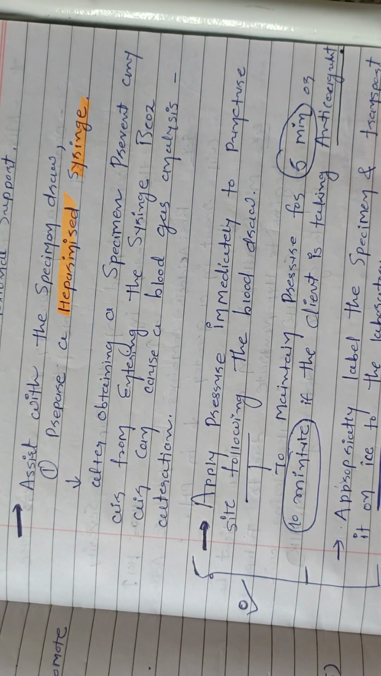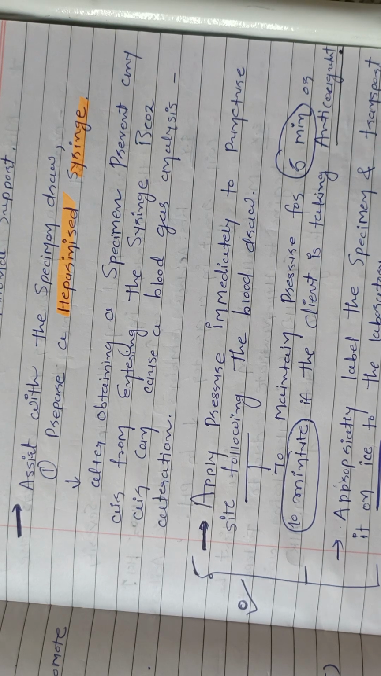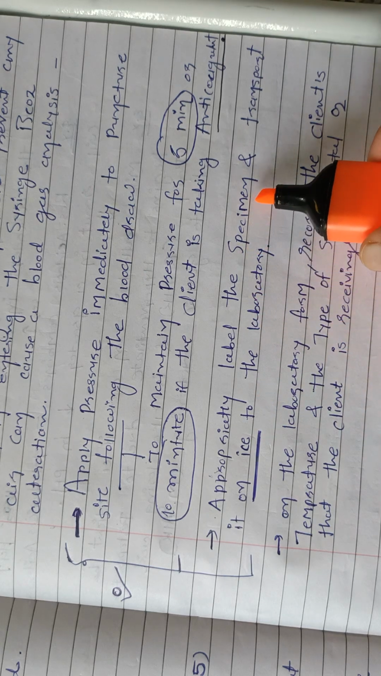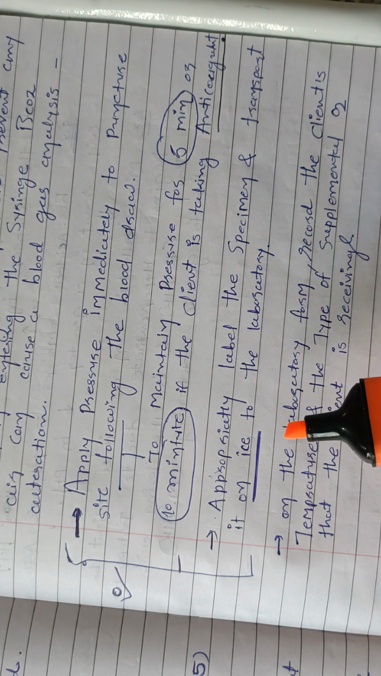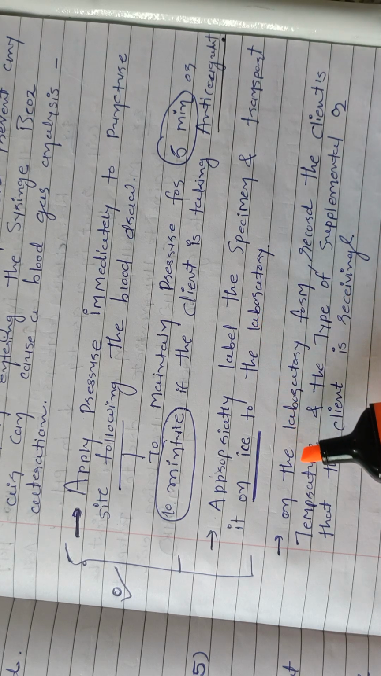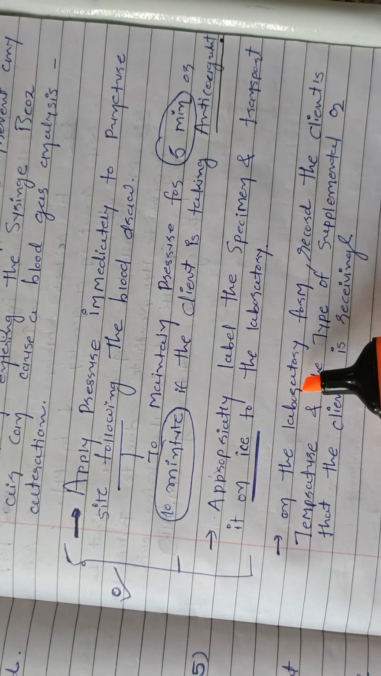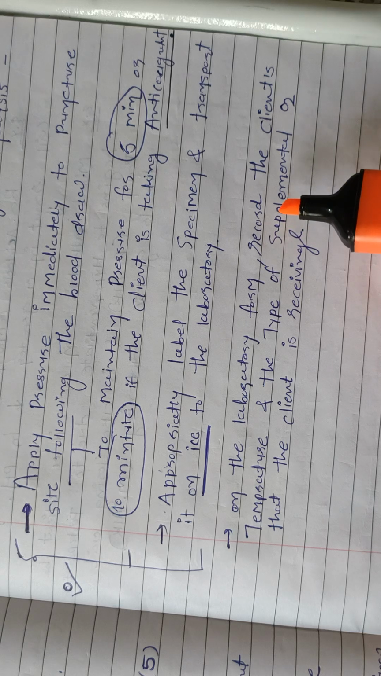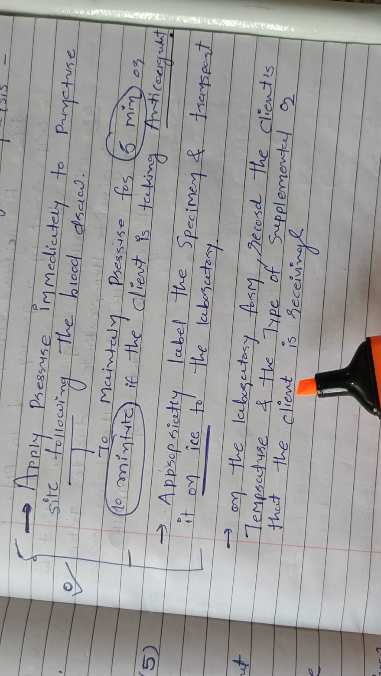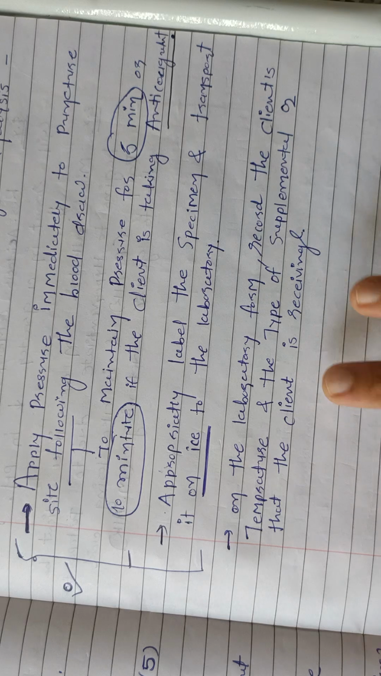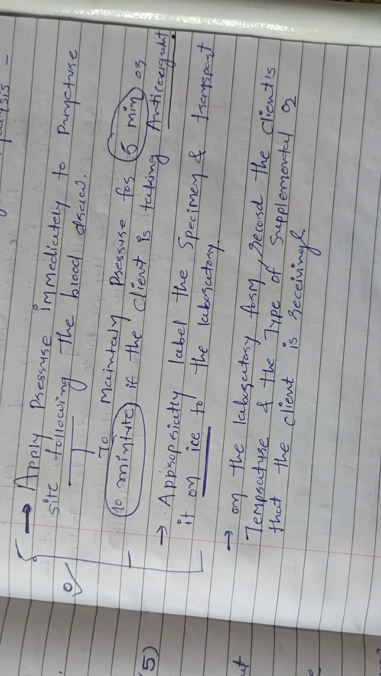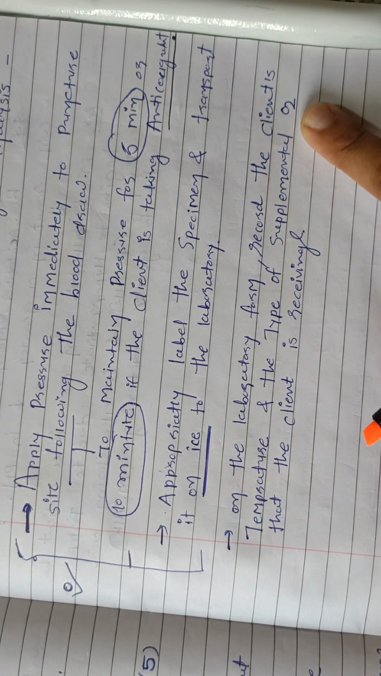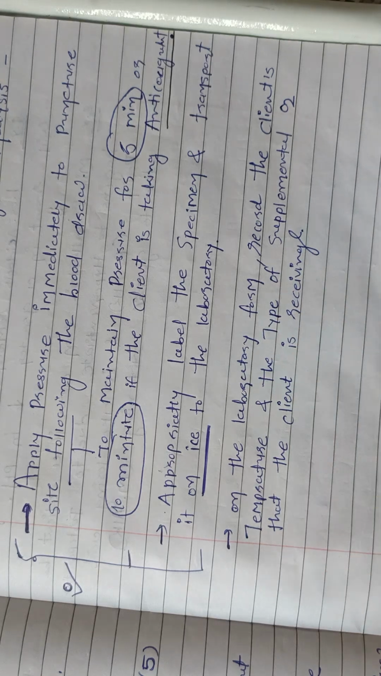Label the specimen and transport it on ice to the laboratory. On the lab form, record the client's temperature and the type of supplemental O2 that the client is receiving. So lastly, we have to record the client's temperature and supplemental O2 type on the laboratory form.